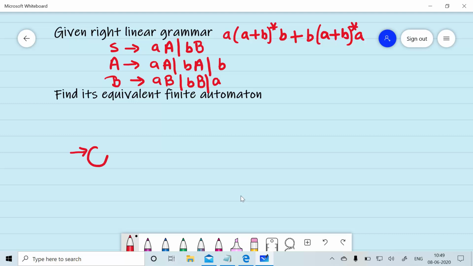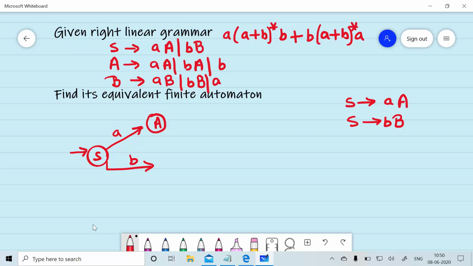So S will be our initial state. Given the production S will give you aA, using rule number 1, we will move to a state A on reading of small a. Second production rule is S will give you bB. So on reading of symbol b, from S, we will move to state B using rule number 1 again.